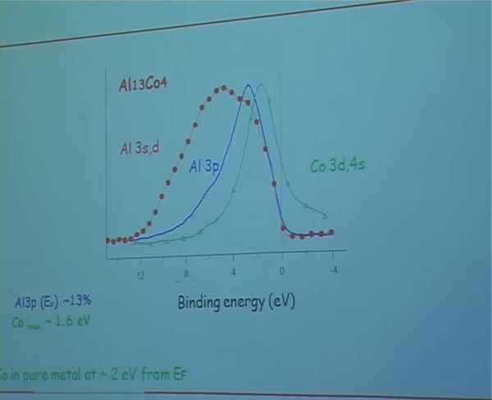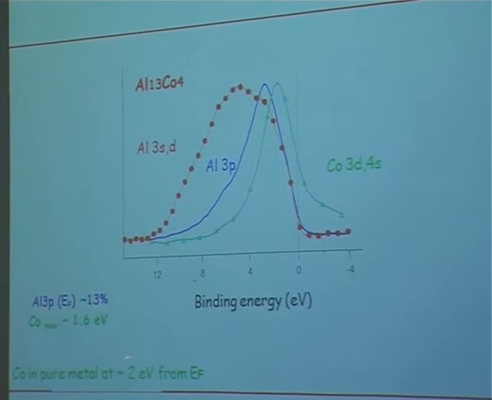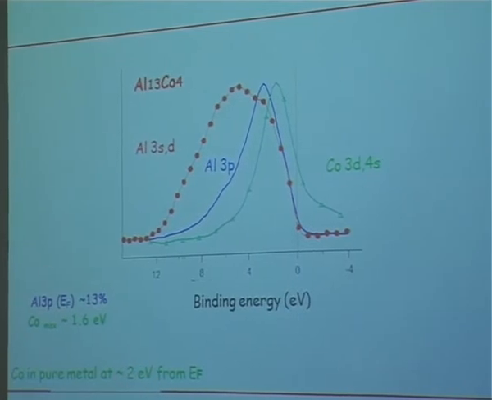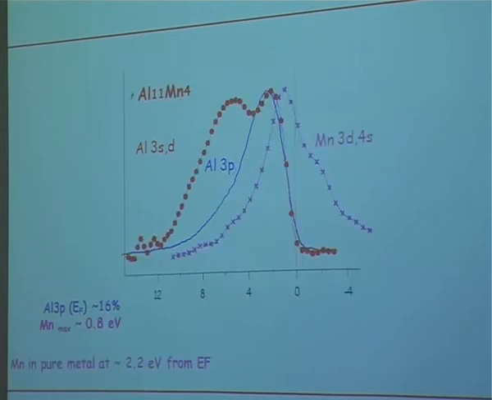Here, contrary to the previous case, it is the p states which are in interaction with the s states close to the top of the valence band. And the cobalt states alone are pushed towards the Fermi level. They are at about 2 eV in the metal, and they are at about 1.6 eV in the compound. So a very strong interaction which repels the d states close to the Fermi level, and the rest of the valence band is more or less with valence area here, and you have almost s states at the bottom of the valence band. Another example, aluminum 11 manganese 4.